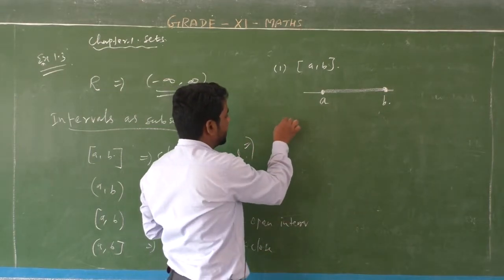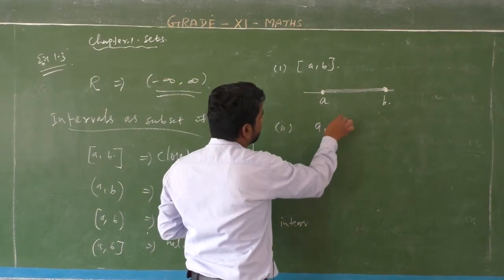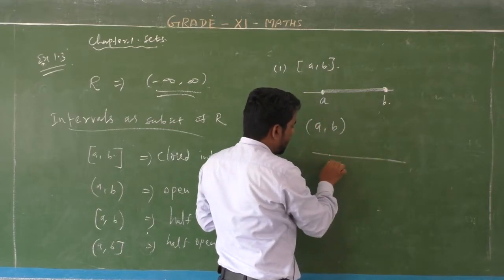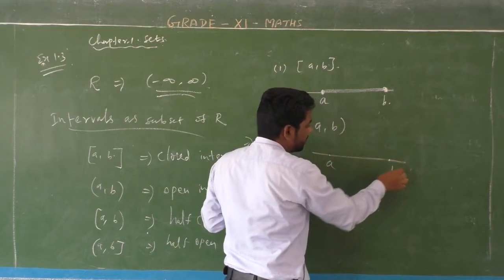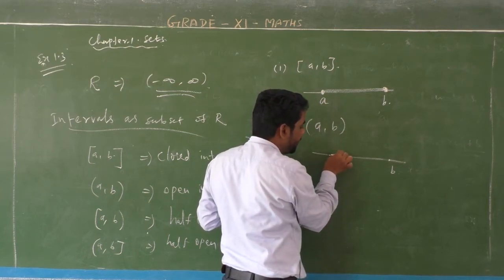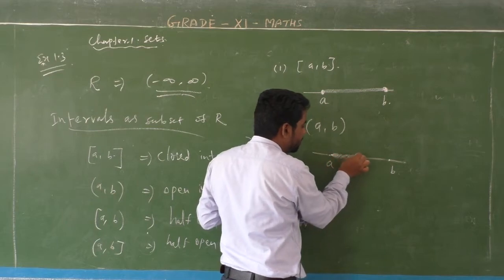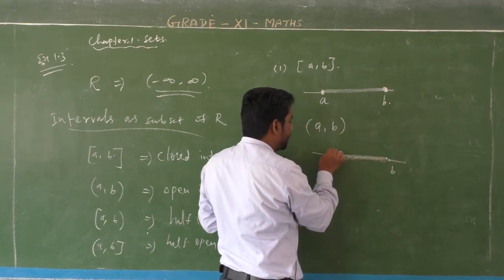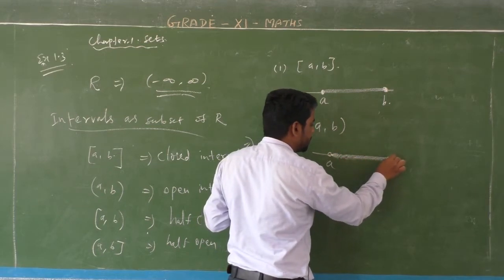Next, second one, the open interval A comma B means, listen students, shade the region, the numbers only in between, all real numbers except A and B. That means hollow points.